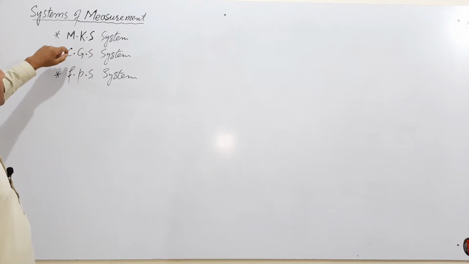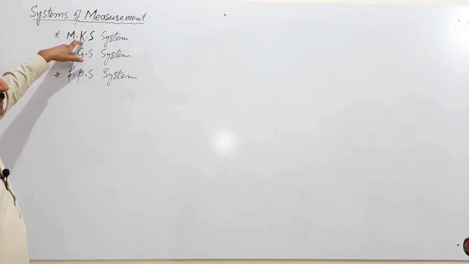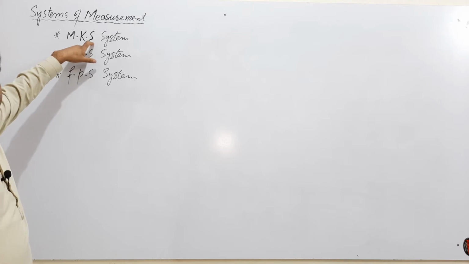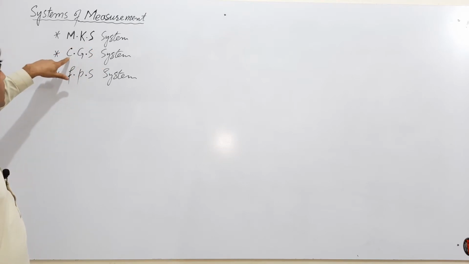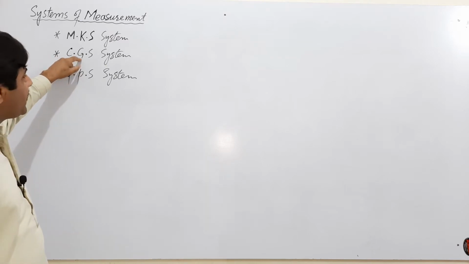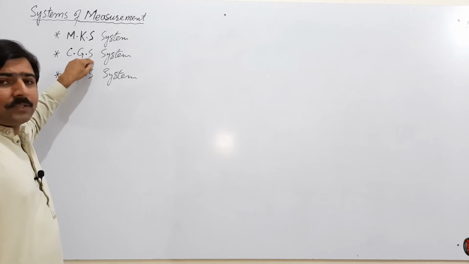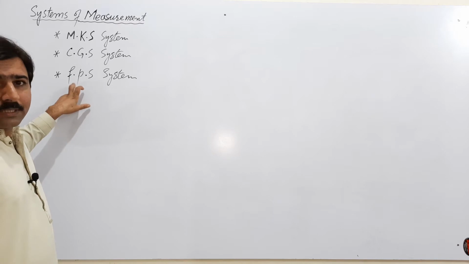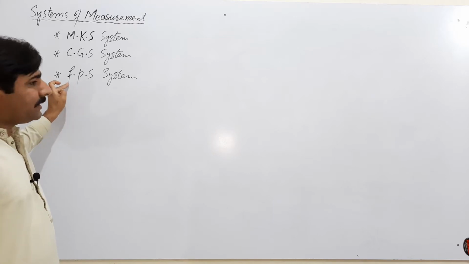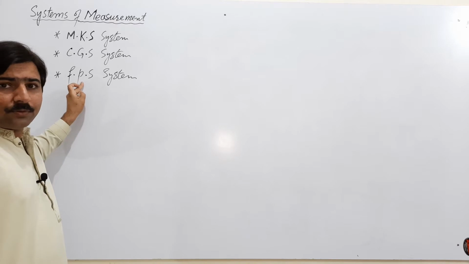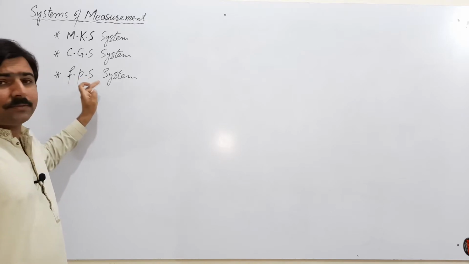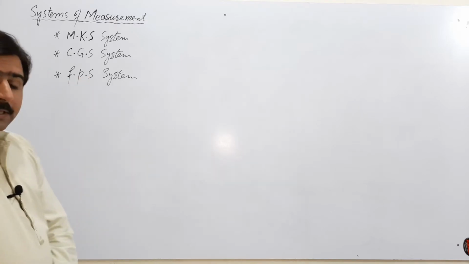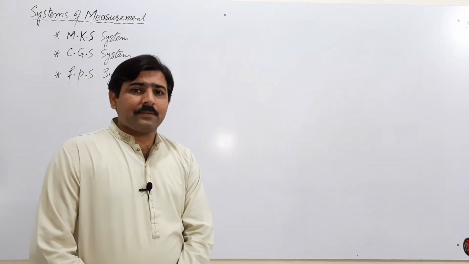In the MKS system, meter is the unit of length, kilogram is the unit of mass, and second is the unit of time. In the CGS system, centimeter is the unit of length, gram is the unit of mass, and second is the unit of time. In the FPS system, foot-pound system, foot is the unit of length, pound is the unit of force, and second is the unit of time. All the measuring systems consist of certain units.